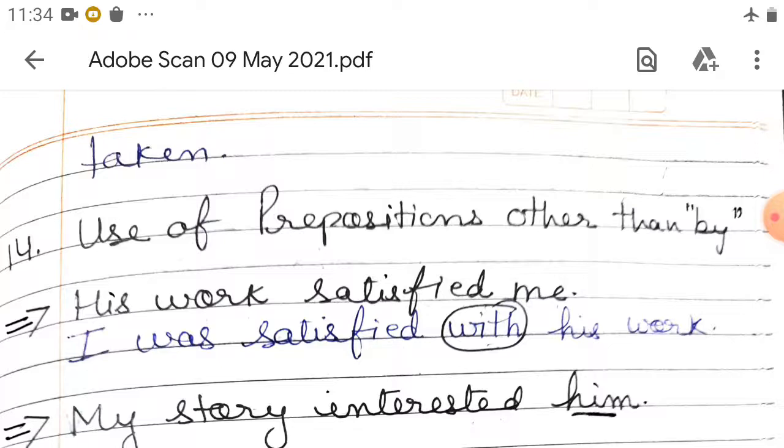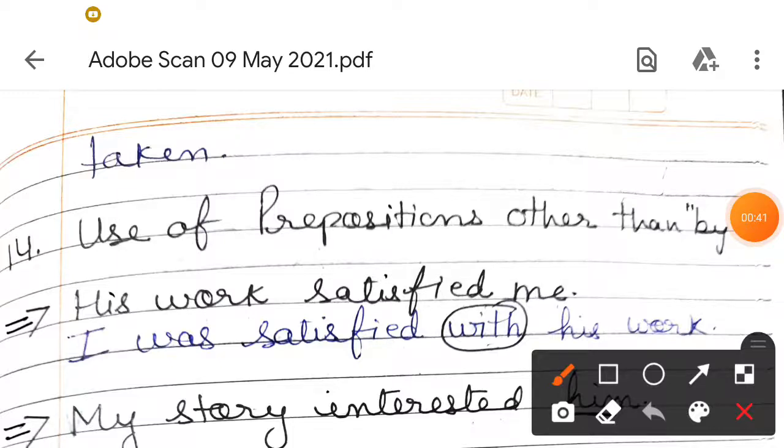As you know, a voice is a form of a verb which shows its connection with the subject. It also shows whether the subject does something or something is done to the subject. So this is our definition. Here we will discuss this topic first.